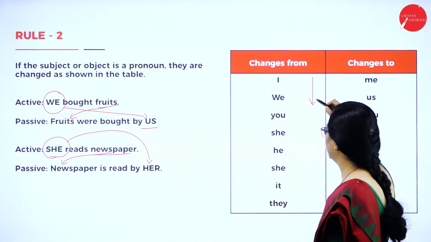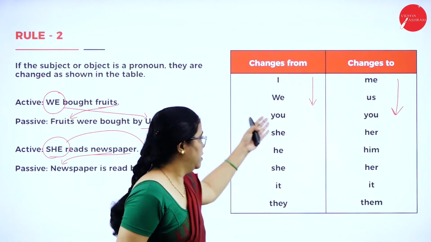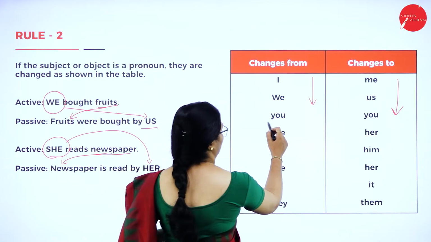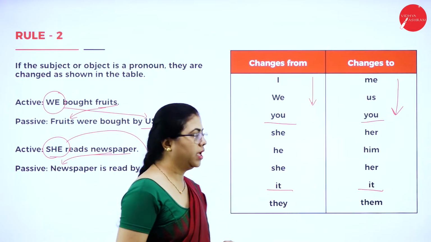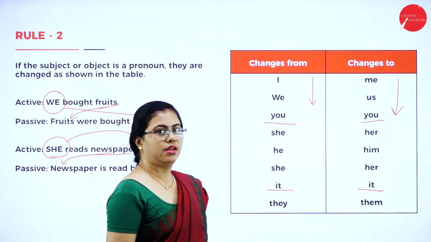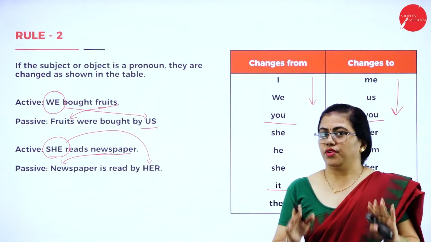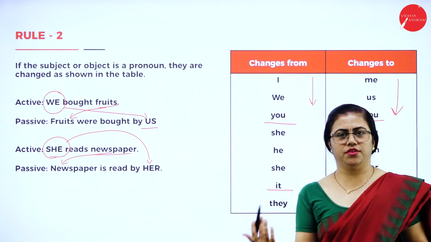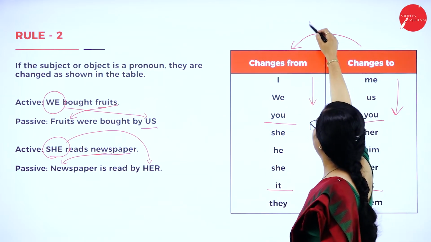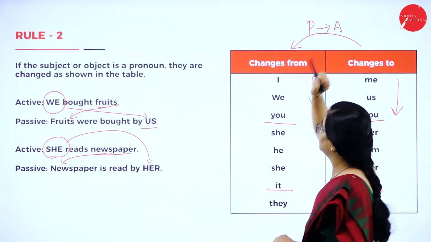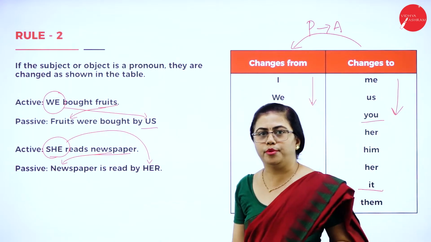You have to follow this table. I changes to me, we changes to us. Only you and it, they both remain as it is. All the others change. Whenever you are changing from active to passive, this is the case. Suppose you are changing from passive to active, it is the other way; you have to follow it that way. So this is about pronouns.